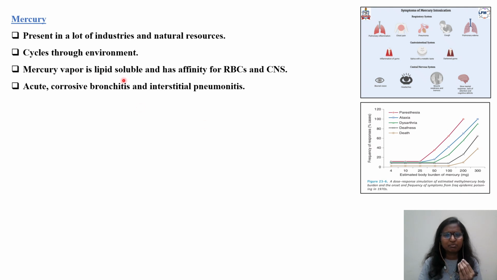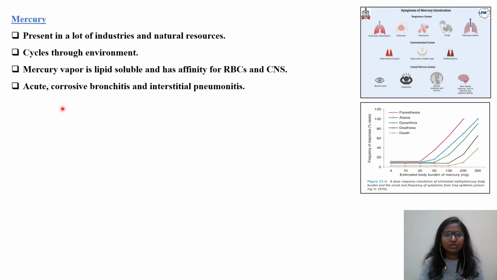Mercury vapor is lipid soluble and has affinity for RBC and CNS. So whatever chemicals are there, pesticides, what matters is the nature of the chemical, whether it is water soluble or lipid soluble. In case of lipid soluble, what happens? It will not dissolve in rivers or water bodies, because of which it will remain in the environment, in the soil, for a longer duration. Because of its lipid solubility, it has high affinity for RBC as well as the CNS. Because of this lipophilic nature, it is able to cross the blood-brain barrier.